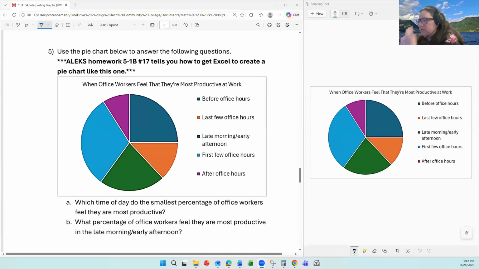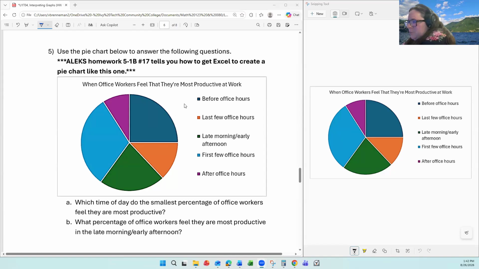To wrap up the graphs here, we have a pie chart. In this pie chart, we have the slices, and we have the color coding telling what each slice represents. So what time of day did the smallest percentage of office workers feel they're most productive? Well, we can look at the slices and kind of have to eyeball it.